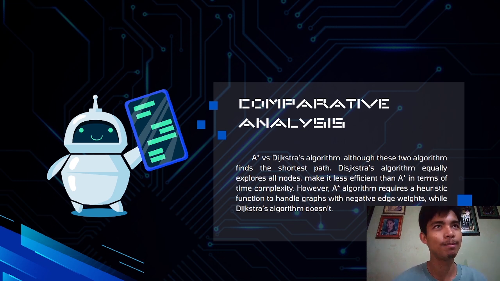So it says that the A-star algorithm has a heuristic function which makes it more efficient than Dijkstra's algorithm, because Dijkstra's algorithm doesn't have a heuristic function. That's all for the discussion. Thank you.